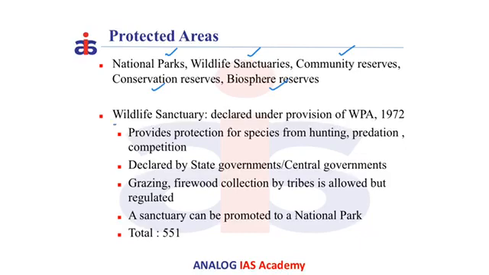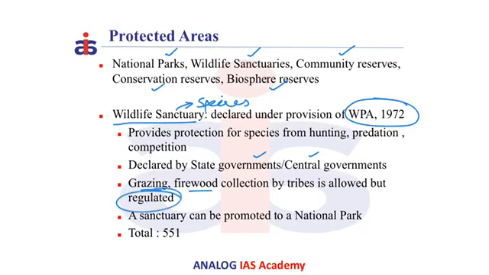The first one is the wildlife sanctuary. It is declared under the provisions of the Wildlife Protection Act of 1972. It is generally species oriented. That is, to protect a particular species of importance, a wildlife sanctuary is declared by the state government. It can be declared by either the state or the central government. And grazing and firewood collection by tribes is allowed, but it is regulated.